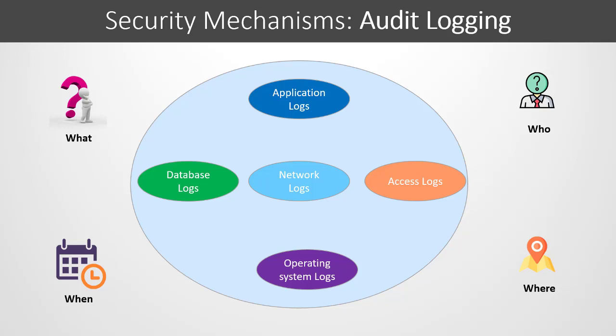The next security mechanism is audit logging. An audit log is a record of every operation performed using your API. The purpose of an audit log is to ensure accountability. It can be used after a security breach, as part of a forensic investigation to find out what went wrong, but it can also be analyzed in real time by log analysis tools to identify attacks in progress or other suspicious behaviors.